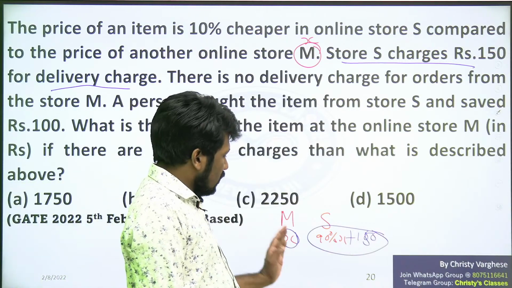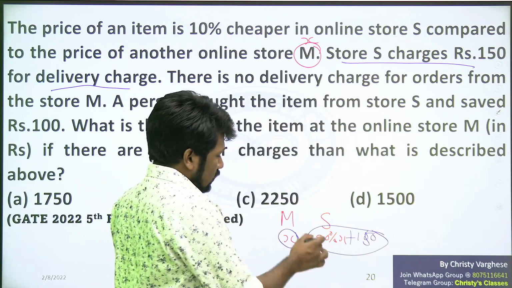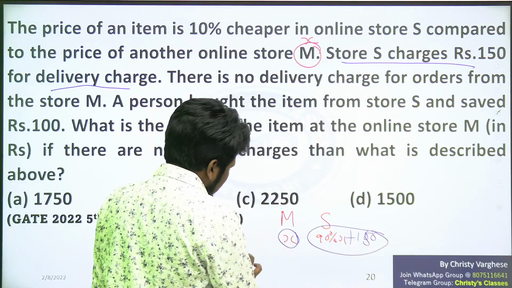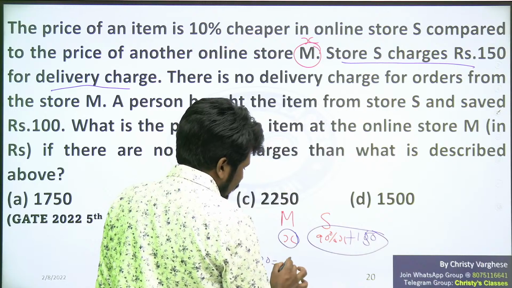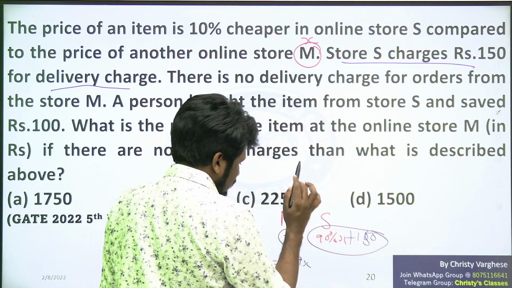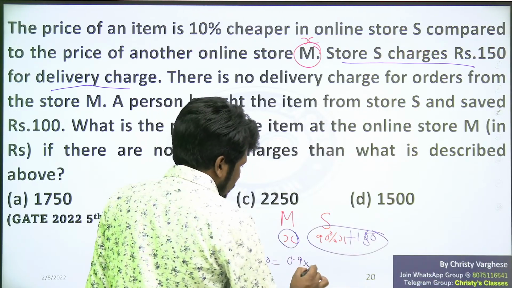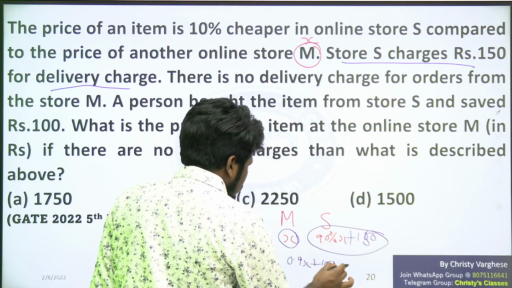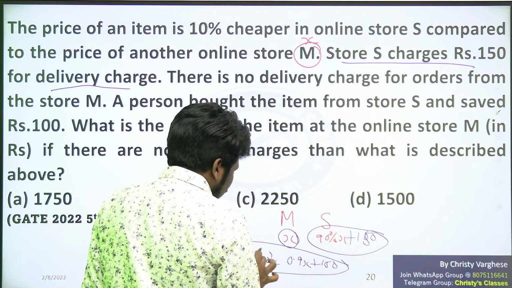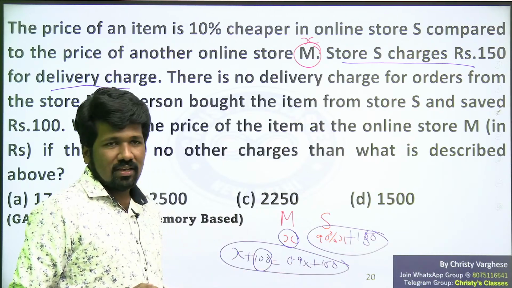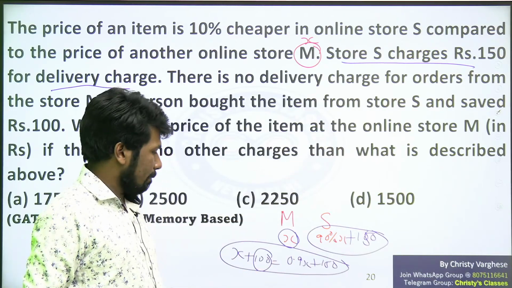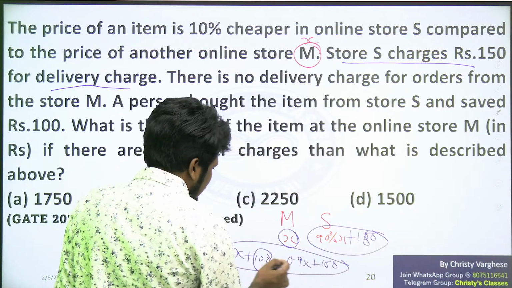So what is the relation between these two? X plus 100 is equal to 90% of X, I can write 0.9X, plus 150. Did you all understand this relation? We are adding 100 because M price plus 100 is S price, 100 rupees saved, that is why. Now simplify it and get the answer.